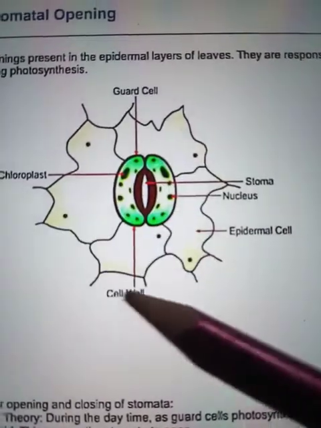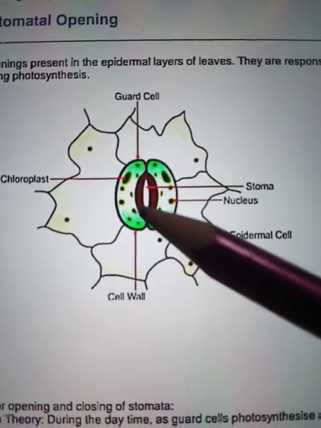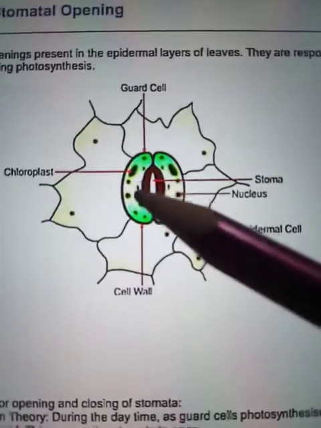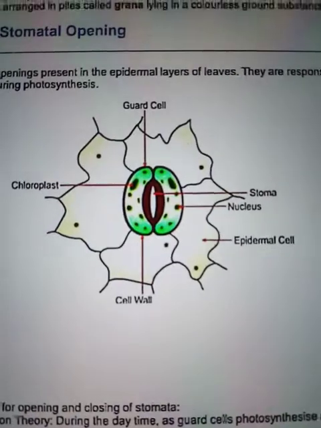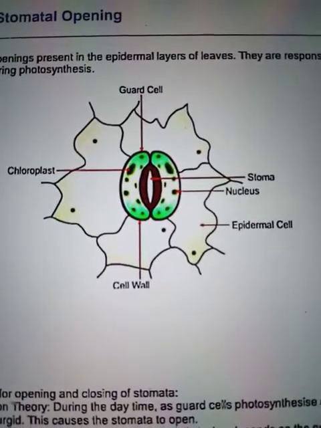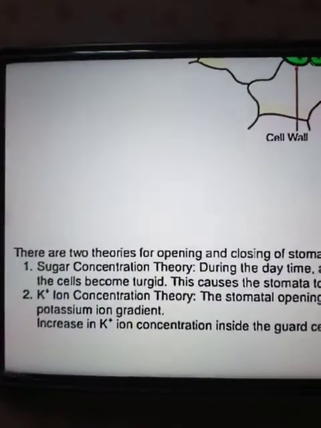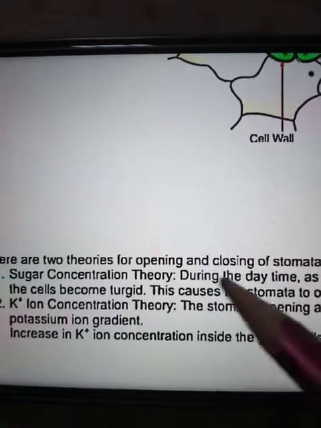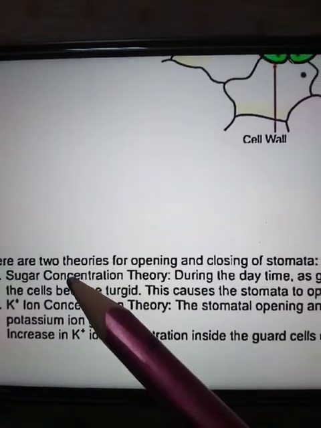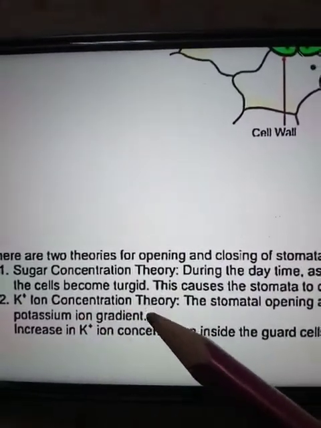So this particular structure is present in the epidermal layer of the leaves, and they are responsible for photosynthesis. Now let us see what are the two theories given for the opening and closing of the stomata. The first one given in your book is the sugar concentration theory. Another one is the potassium ion concentration theory.